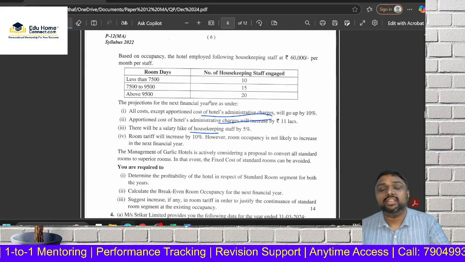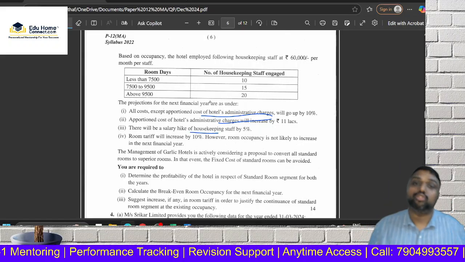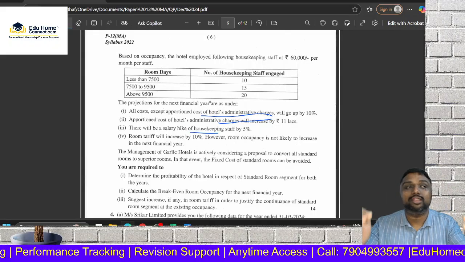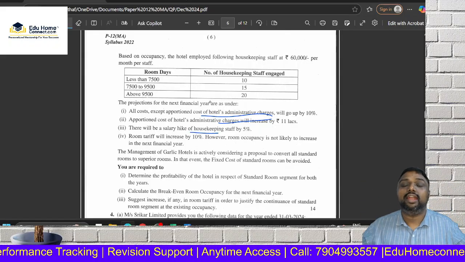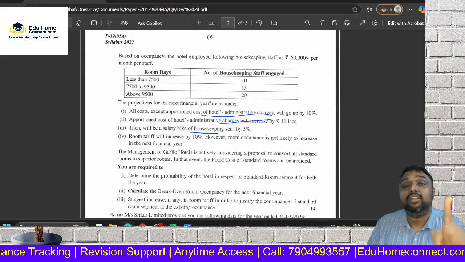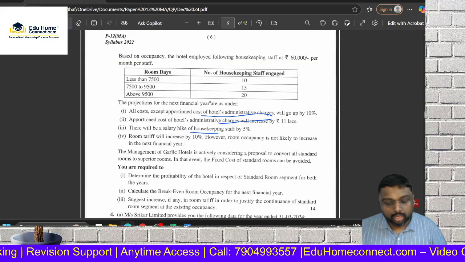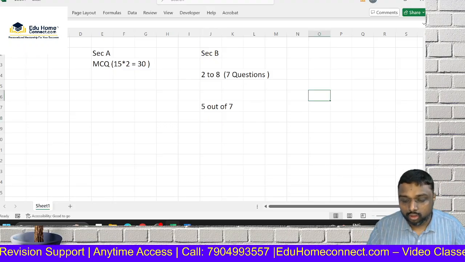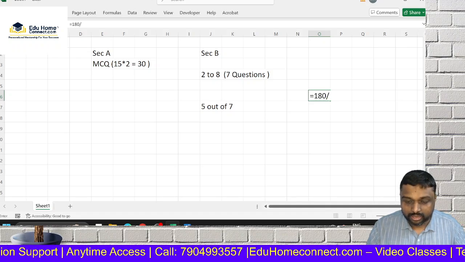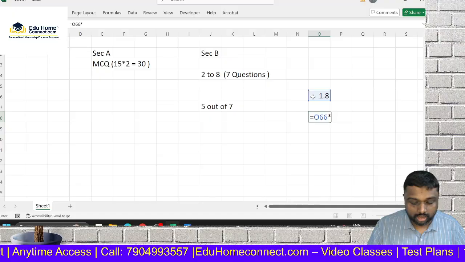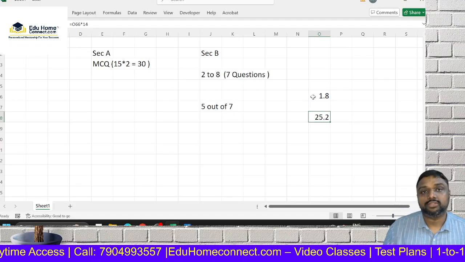But if this question is the data you learned in your classroom, then you understand: okay, this was the adjustment, this was the test, check everything, correct, yes. Then write the exam. That is 7 to 10 minutes of reading and understanding the question. As all of you know, you have 180 minutes for 100 marks, so 1.8 minutes per mark is the average. For a 14-mark question you can take 25 minutes.